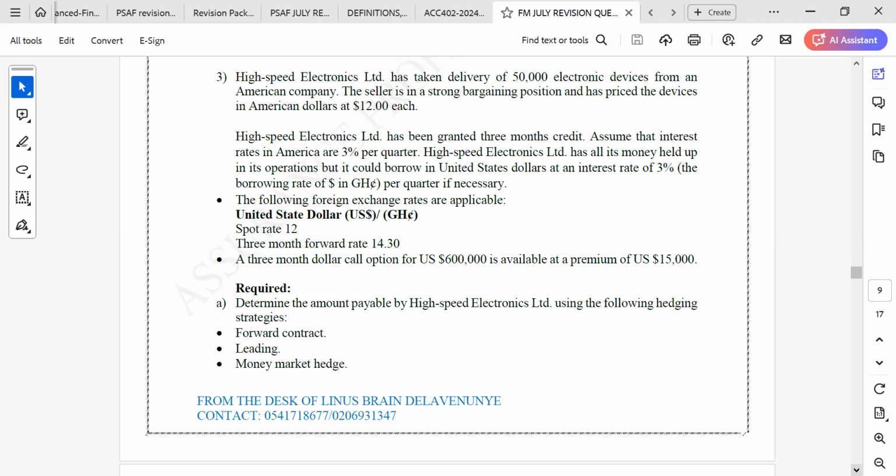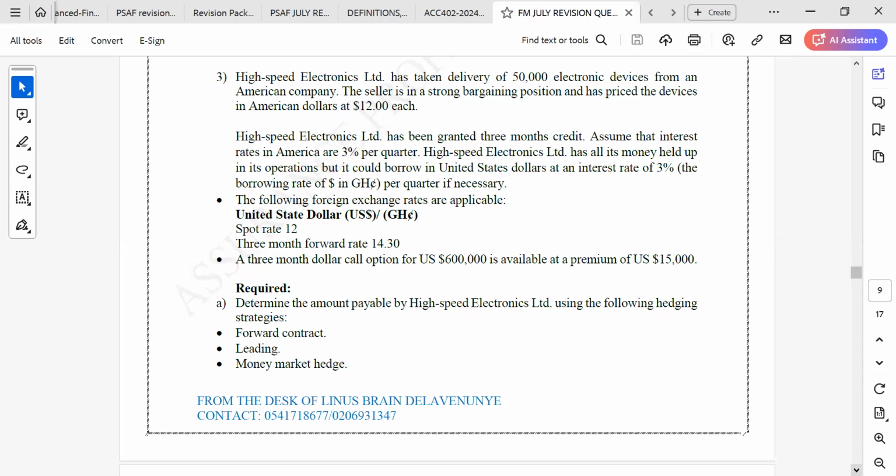Assume that interest rates in America are 3% per quarter. It has all its money held up in its operations, but it could borrow in United States dollars at an interest rate of 3%, or in Ghana cedi per quarter if necessary.